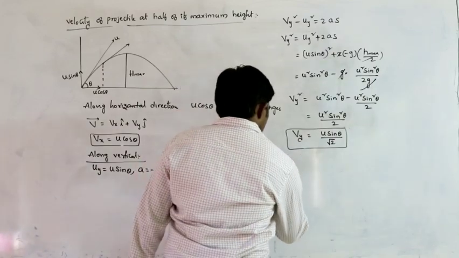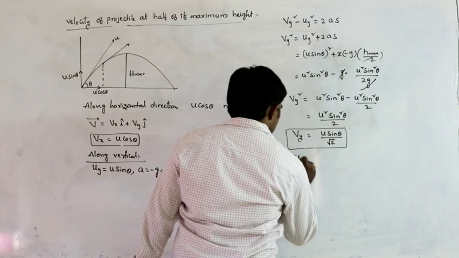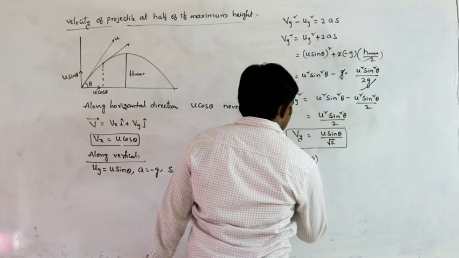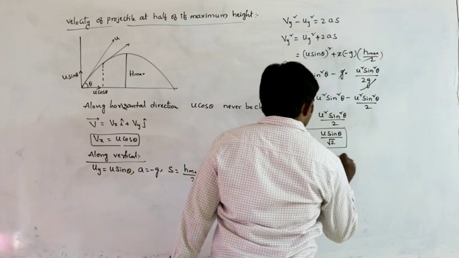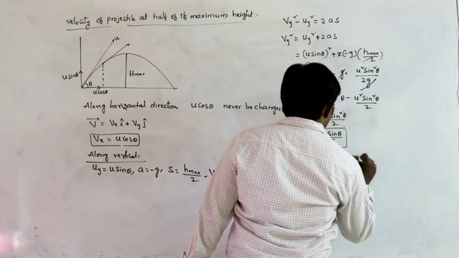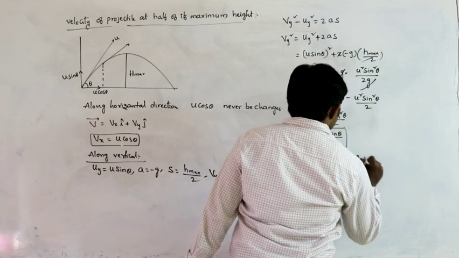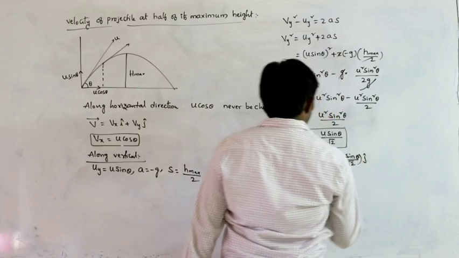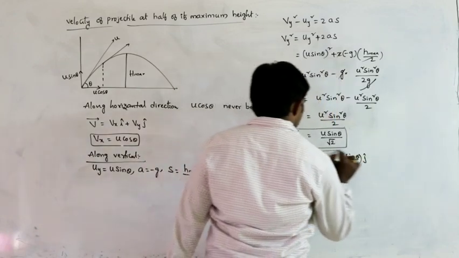Then v bar can be written as vx i, so that is u cos theta i cap, plus vy j, so that is u sin theta by root 2 j cap. U cos theta i plus u sin theta by root 2 j cap.